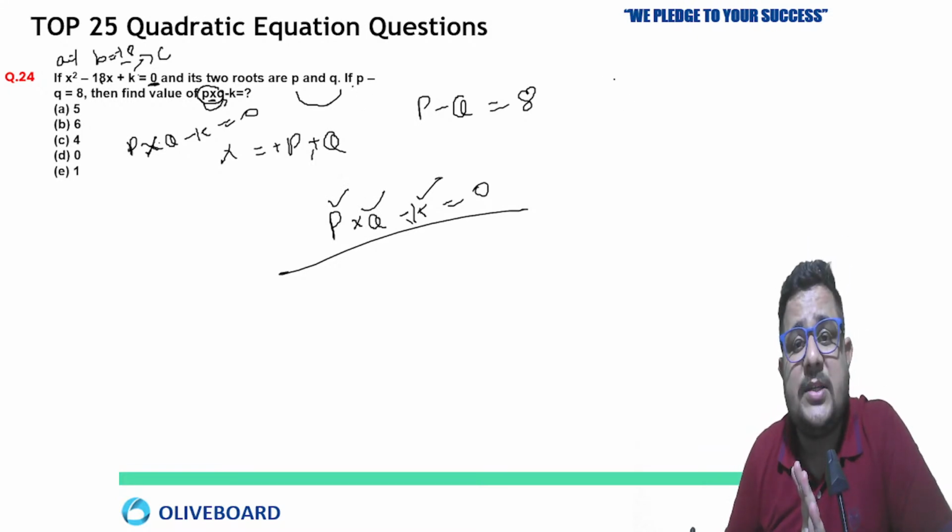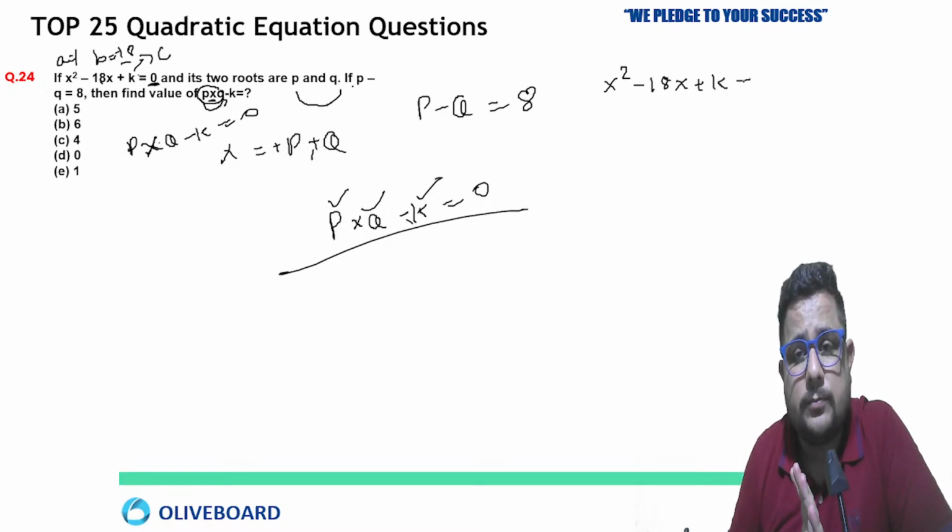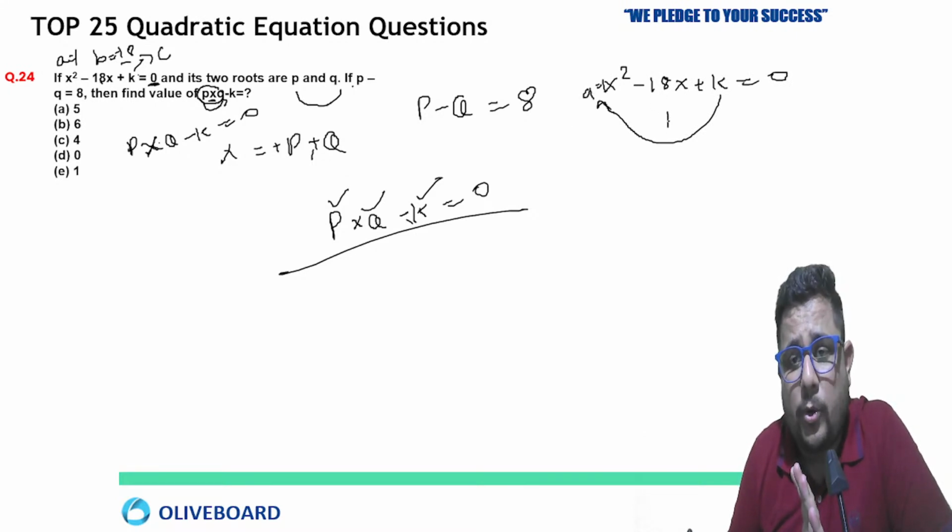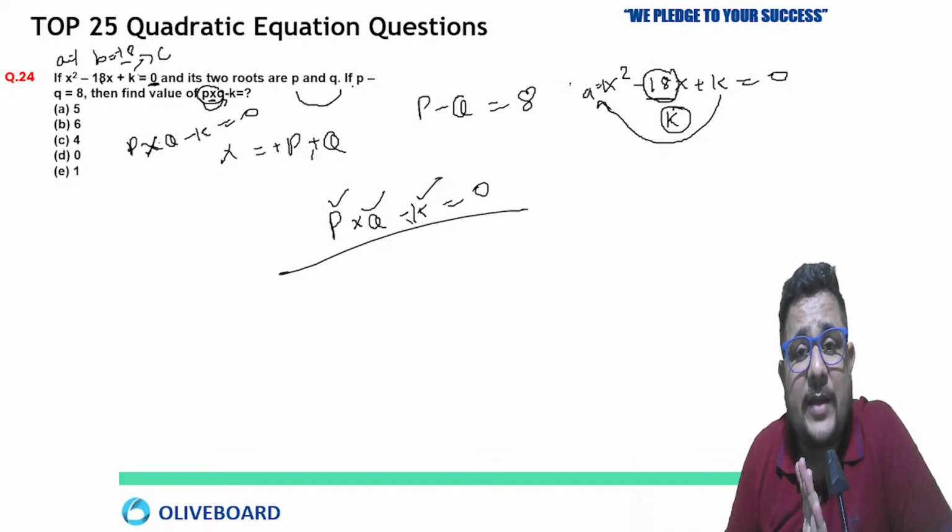What is the procedure to calculate the roots of the equation? Basic: a multiplied by c. A is 1, c is k, so your product is going to be k. Now just break this, 18. If a is 1, remember one thing.